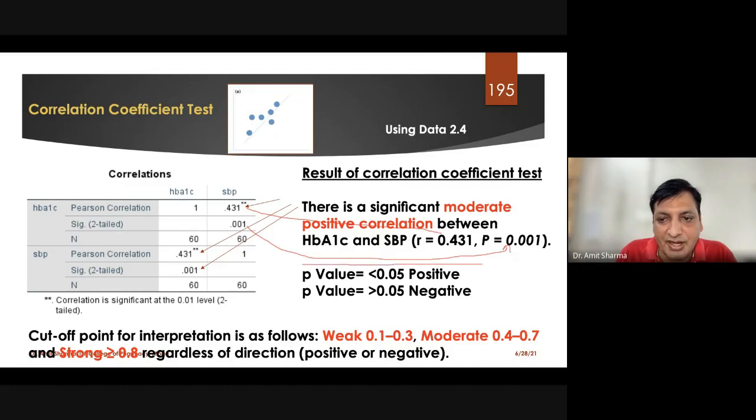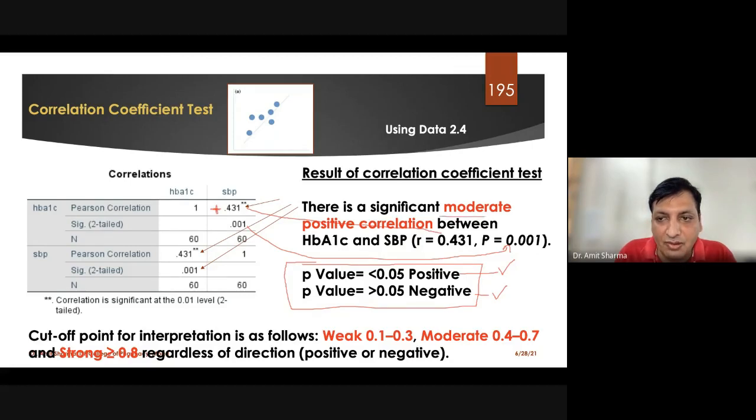And this is the rule of standards. If the p value is less than 0.05, we say that our results are significant. If the p value is more than 0.05, we say that our results are not significant. But by seeing the value of R as plus or minus, we can also find out the direction of the correlation.